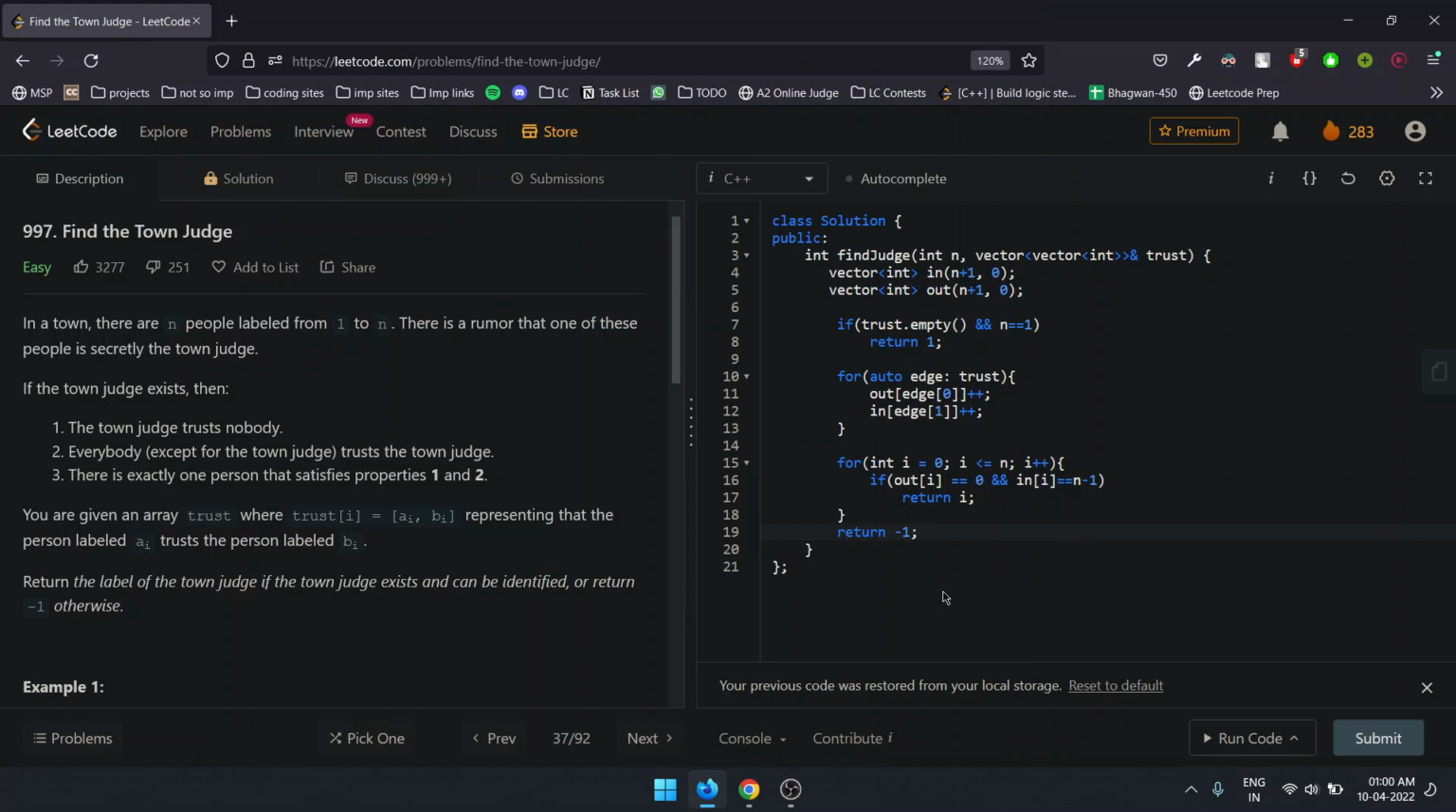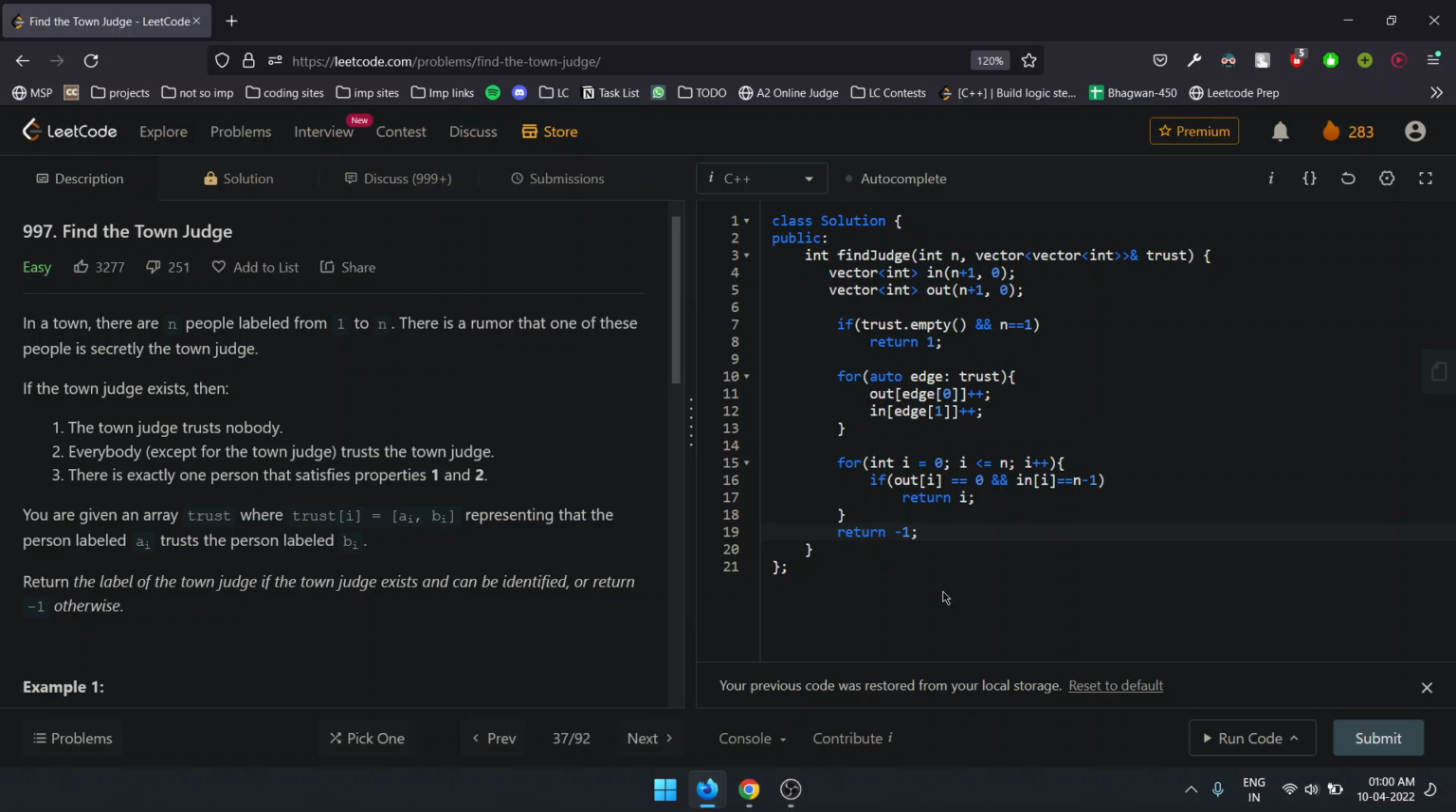Hello everyone. In today's video, we'll be solving another easy level problem, that is Find the Town Judge. The question states that in a town there are n people labeled from 1 to n, and there is a rumor that one of the people in the town is secretly a town judge.